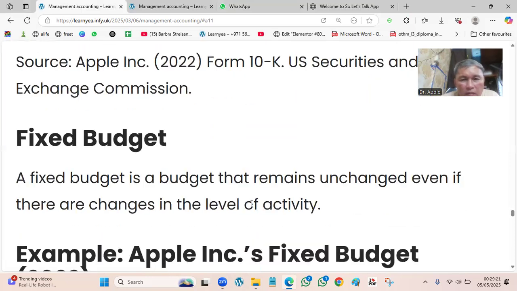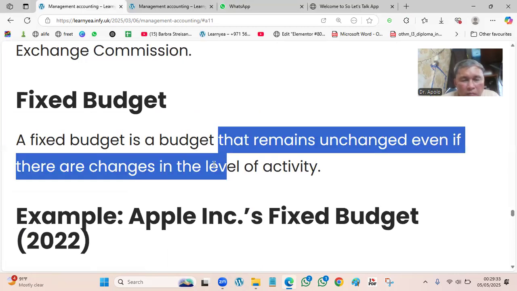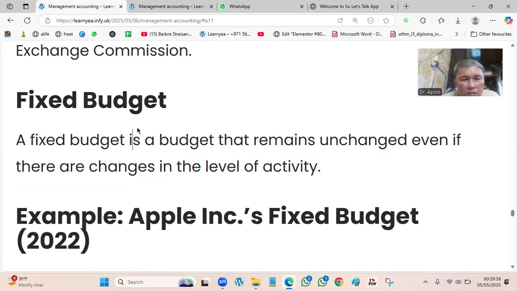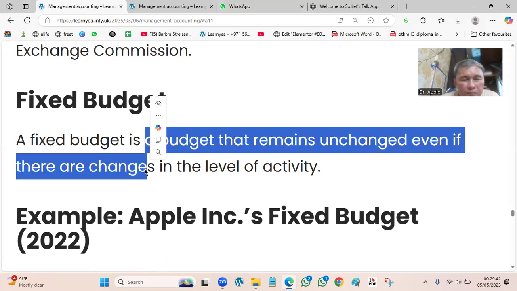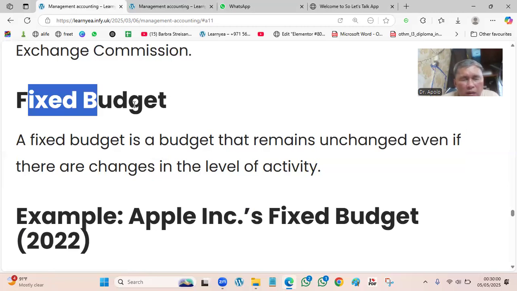So the fixed budget, which is a part of the budget also, is a budget that remains unchanged even if there are changes in the level of activity. Because it has already been budgeted, the money will be spent. Because it's already allocated, it's natural to move the operation like salary, payments, accounts receivable, accounts payable, the suppliers and vendors, and other projects. So we need a fixed budget for that. Otherwise, the company will stop operation.